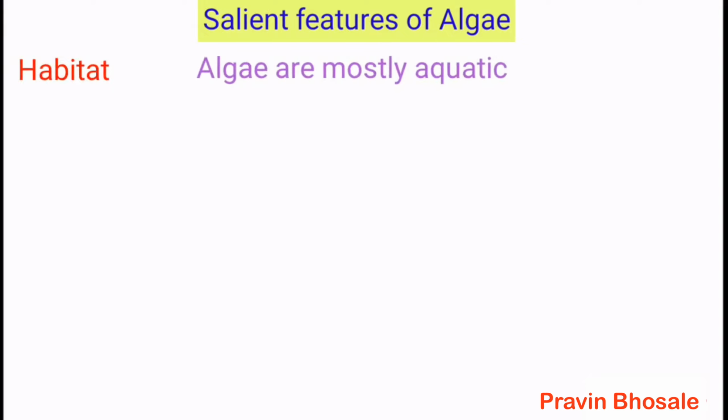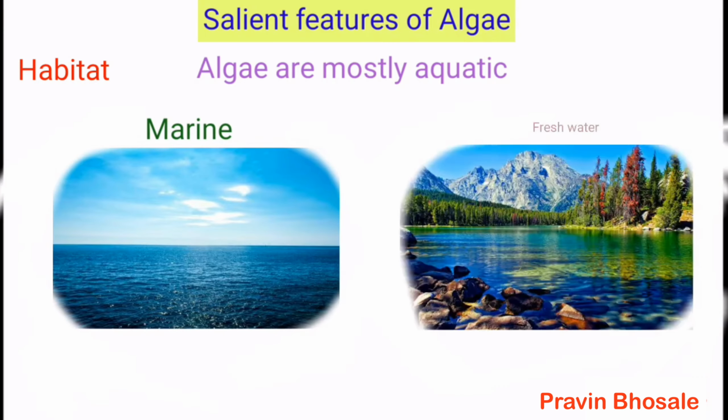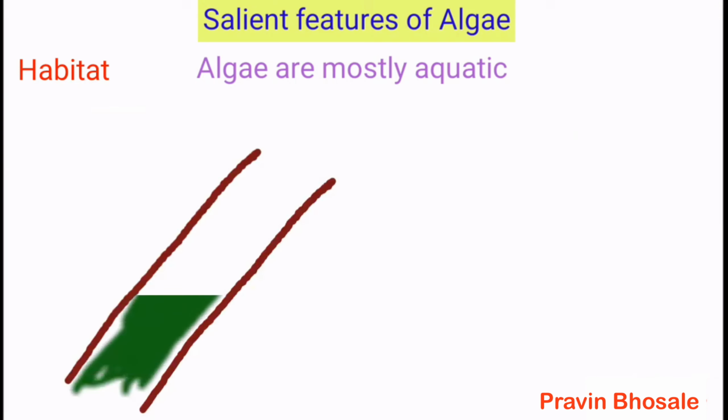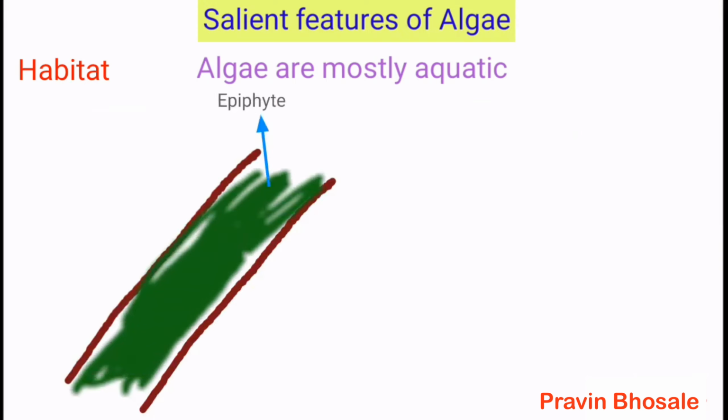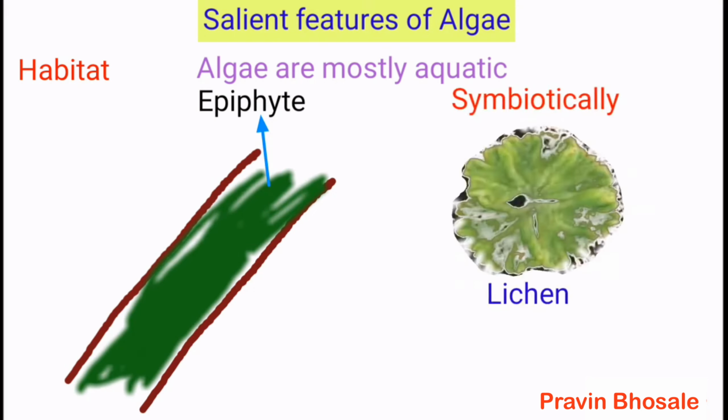Salient features of algae. First is habitat. Algae are mostly aquatic. Aquatic algae grow in marine, that is salty water, or fresh water, that is lakes, ponds, rivers. Few algae grow on other plants as epiphytes. Epi means upon, so they grow on other plants, and some grow symbiotically.